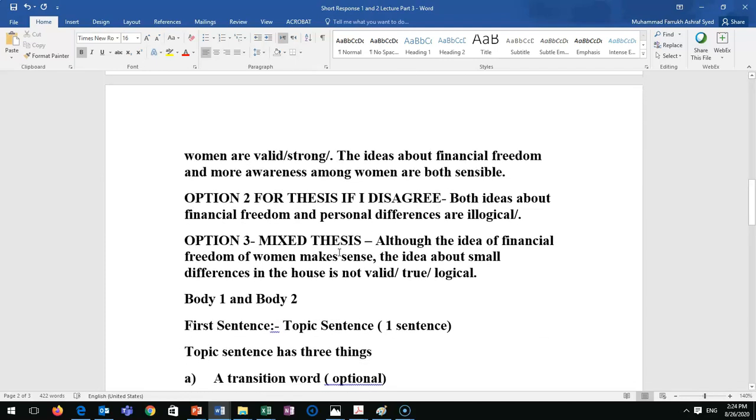Okay, then option 2. If I disagree with both of them, both ideas about financial freedom and personal difference is not much different from this one where I agree. The only difference is here in the word. It will be negative, illogical, invalid. Doesn't make sense. Arguable. Right? So that's it. This is the thesis with my position.